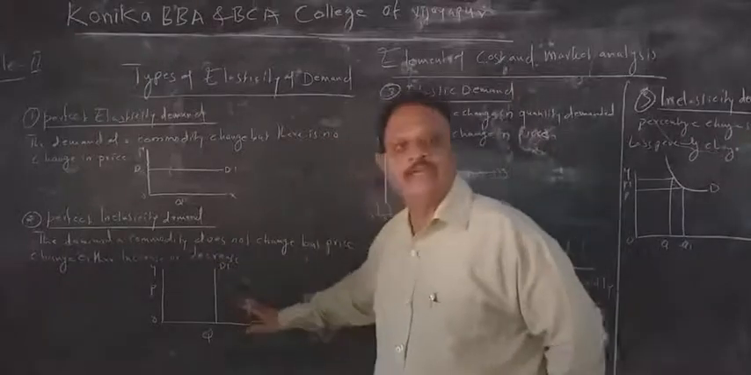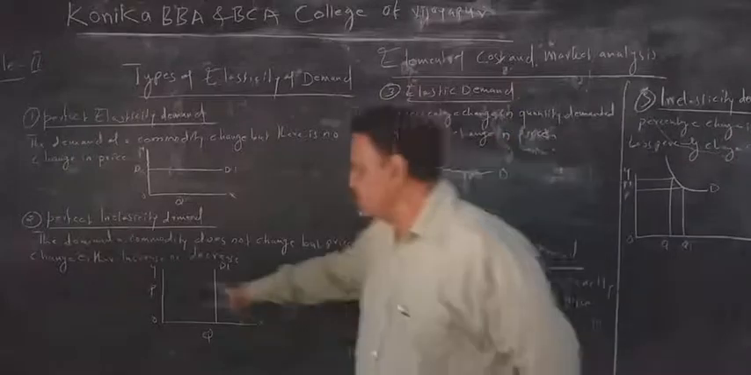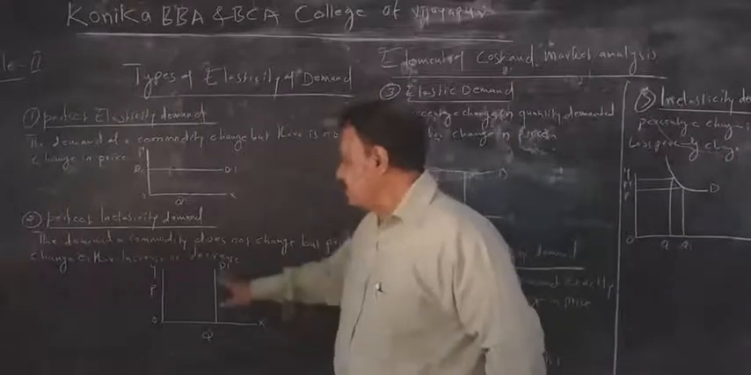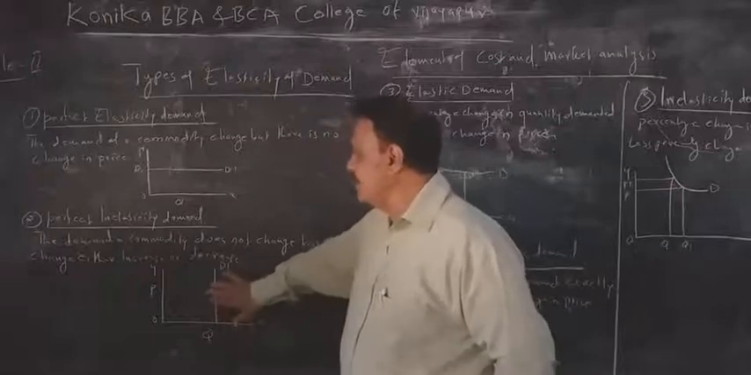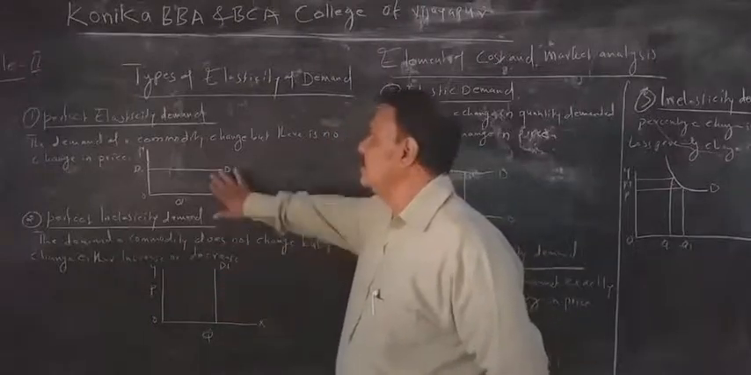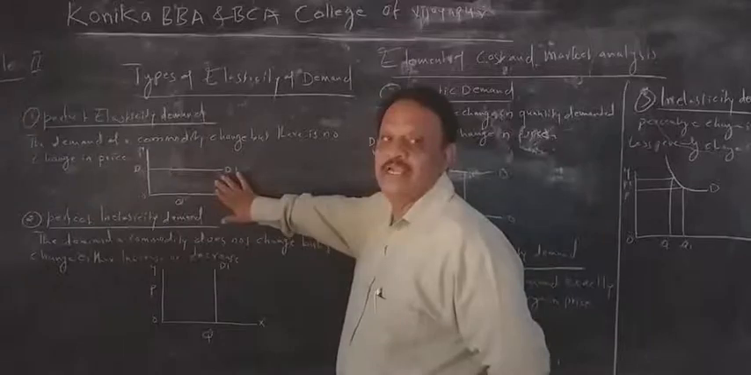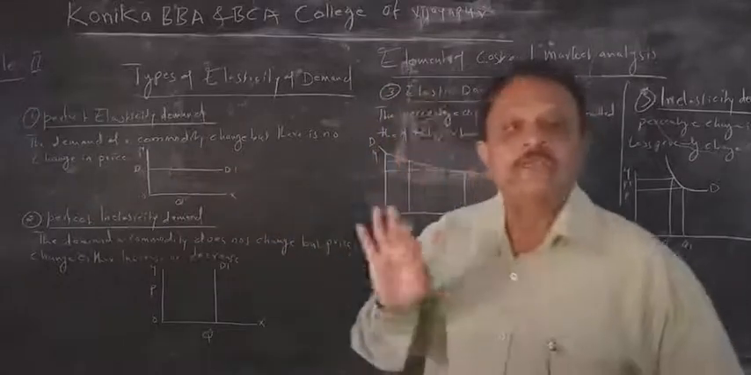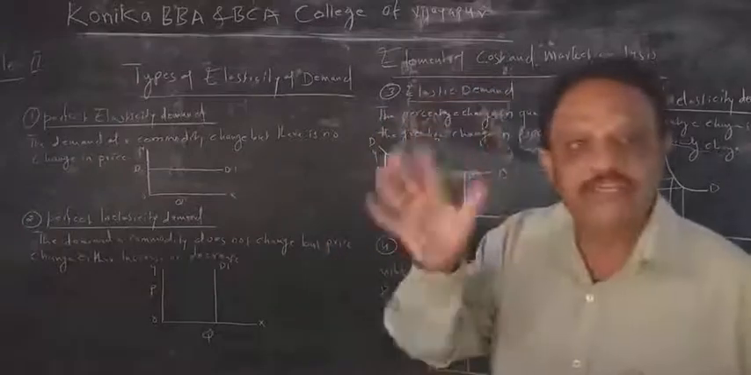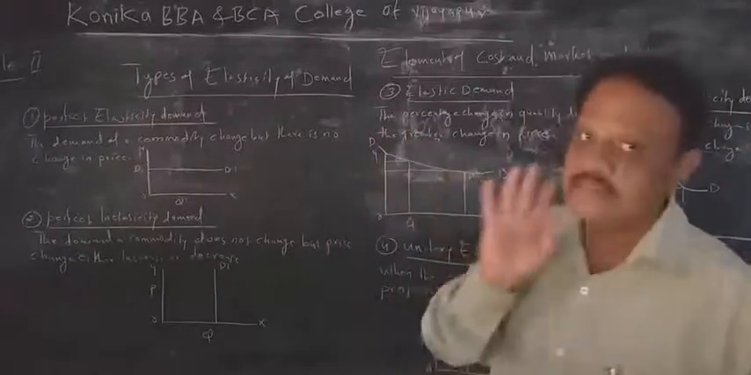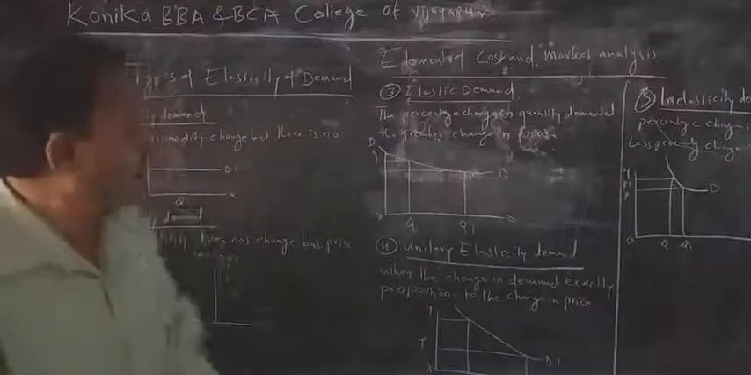The graph will be of this type, on the Y and X axes. You have to draw a line, and this is nothing but the perfect inelasticity graph. This is perfect elasticity of demand: here the demand will change, the price will not change. Here in perfect inelasticity, demand will never change, price will change. This is the second. Then we'll go to the third one.